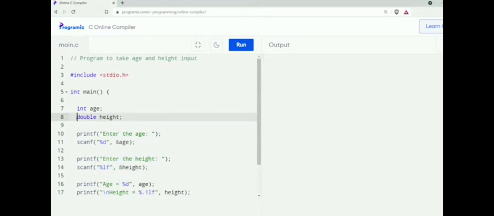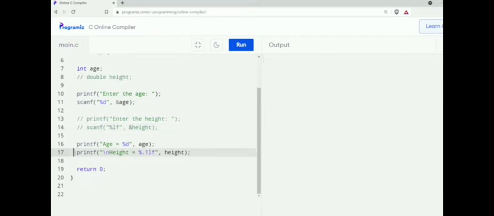So to make them comments, I'll just add forward slashes here. So I'm adding forward slashes to every line of code that is related to height. Now the code will be there if we need it in future, but it is completely ignored by the C compiler.